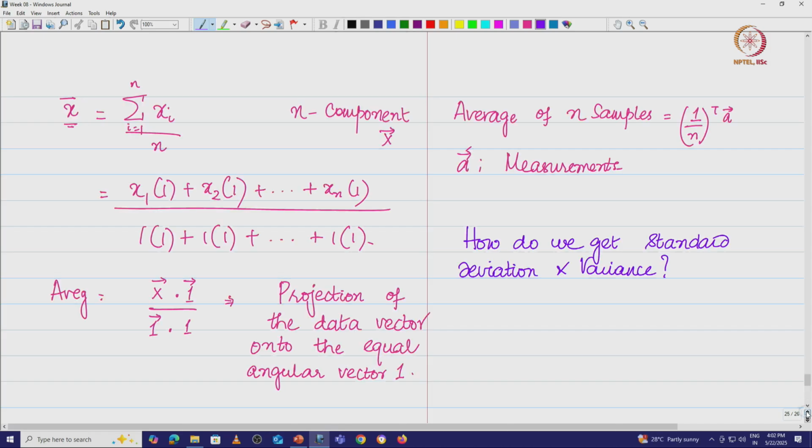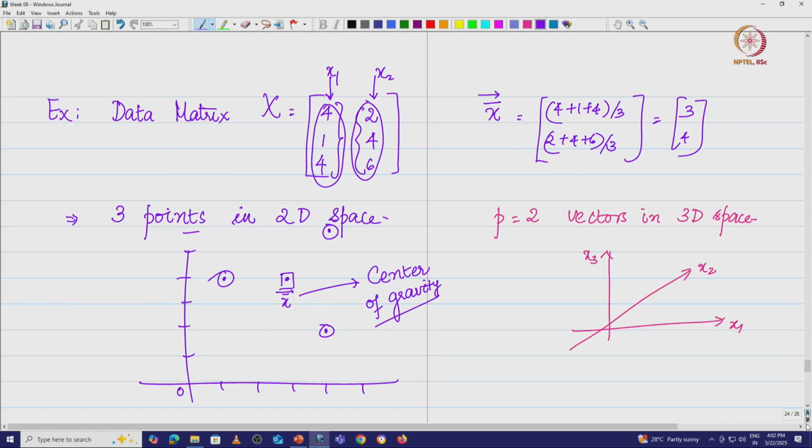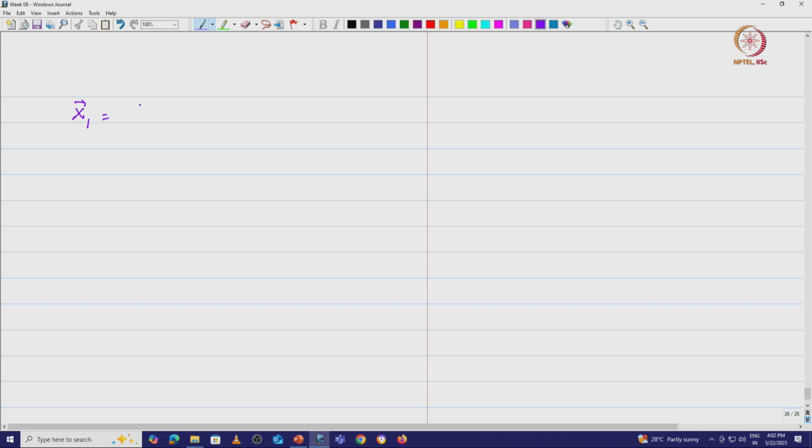So, the first thing that I have is my data vector, let me call this x1 vector. What was the x1 vector that we had there? We had 4 1 4. So, x1 vector was basically 4 1 4 and x2 vector was 2 4 6. This is what we had.